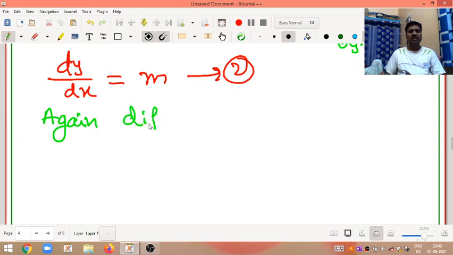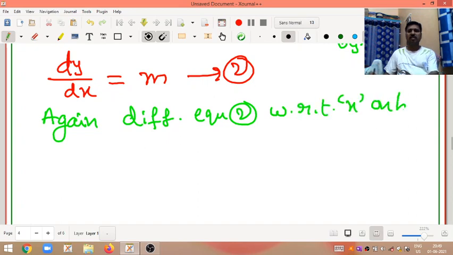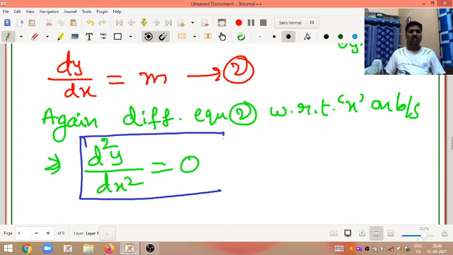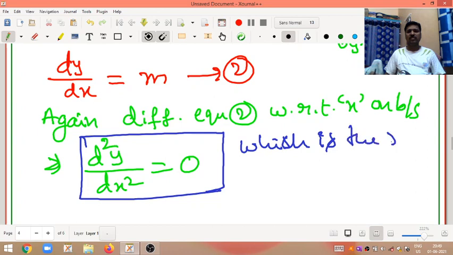Again, differentiate equation 2 with respect to x on both sides. We'll get dy by dx. Again differentiating, what do we get? d square y by dx square. So differentiation of m is what? 0. So my dear friends, this is the required differential equation. I hope you all understood this question.